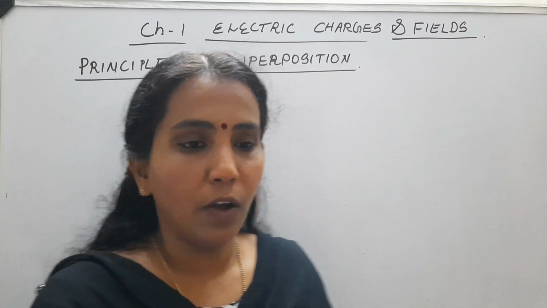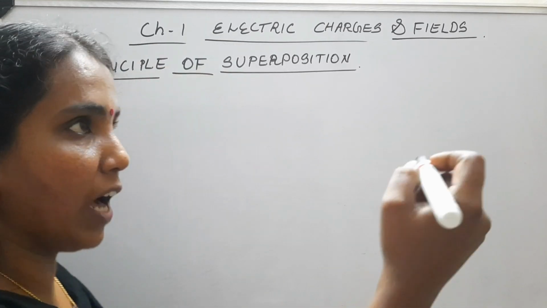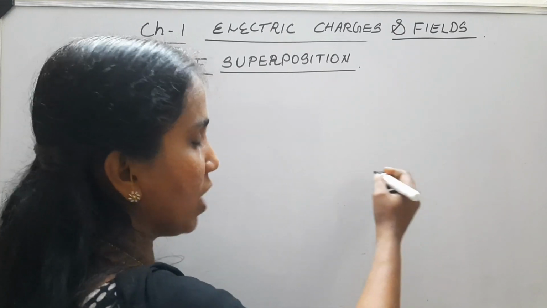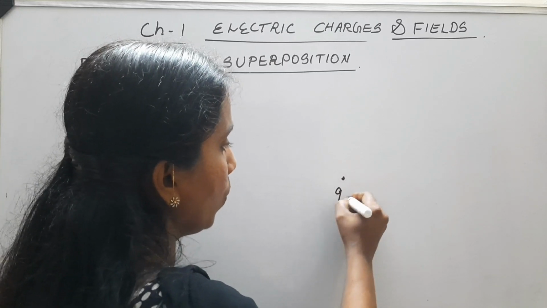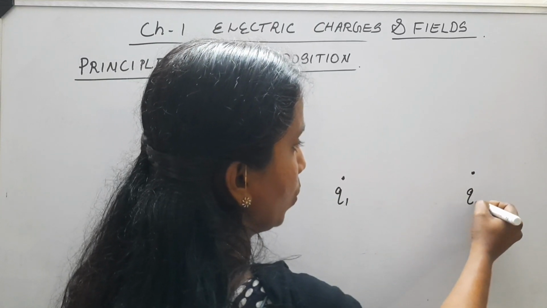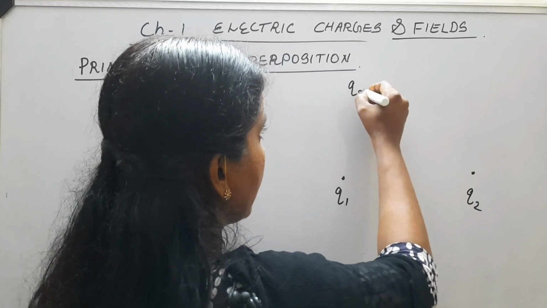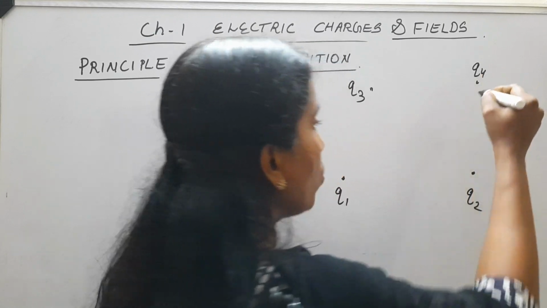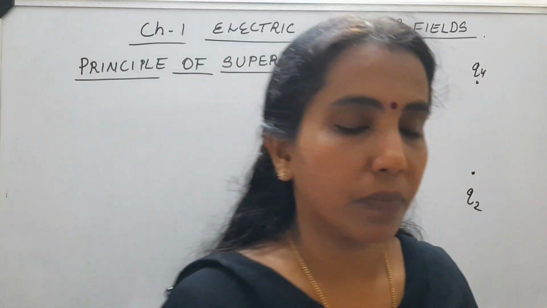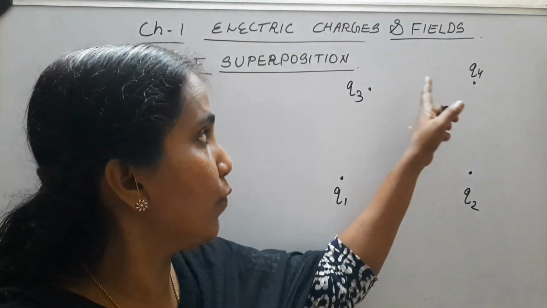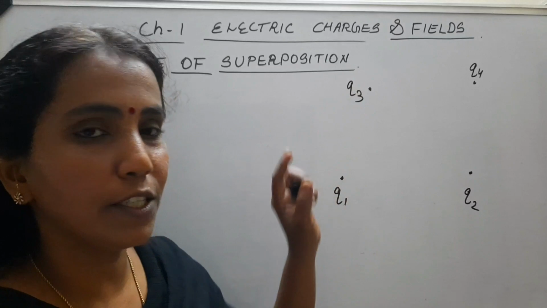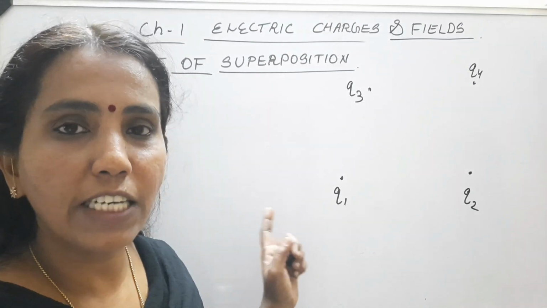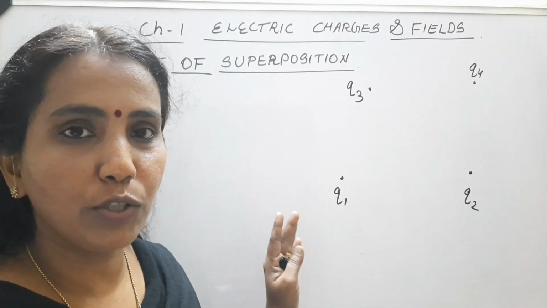So as an example, we'll consider a system in which we have three or four charges. Here Q1, this is Q2, here you have Q3 and here you have Q4. So four charges are there in the system. We want to find the net force acting on any of these four charges. Suppose we consider Q1. On Q1, what is the net force acting? That's what we are going to discuss.